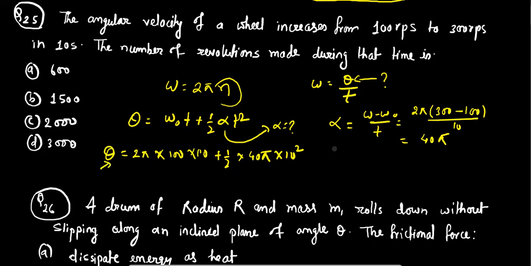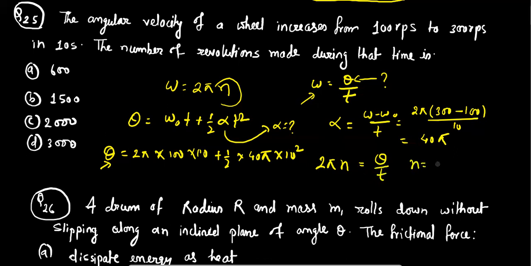And now finally we are going to use this kind of relation, or there is another relation, 2 pi n equal to theta by t.